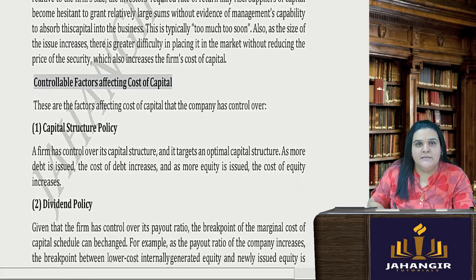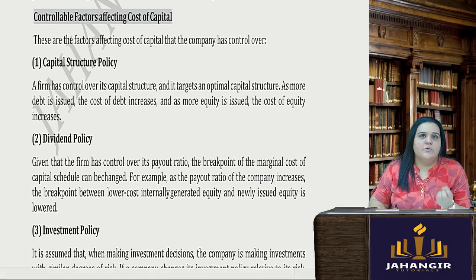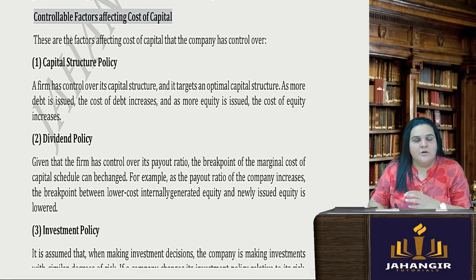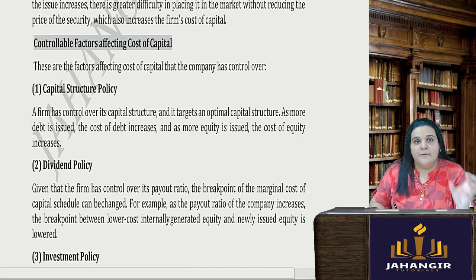However, there are factors which are controllable, which will help you control your cost, and there are factors which you can really not control. Cost of capital is going to be high or low irrespective. You cannot control those factors. But there are certain factors which a company can look into deeply, which will help them reduce their cost of capital.